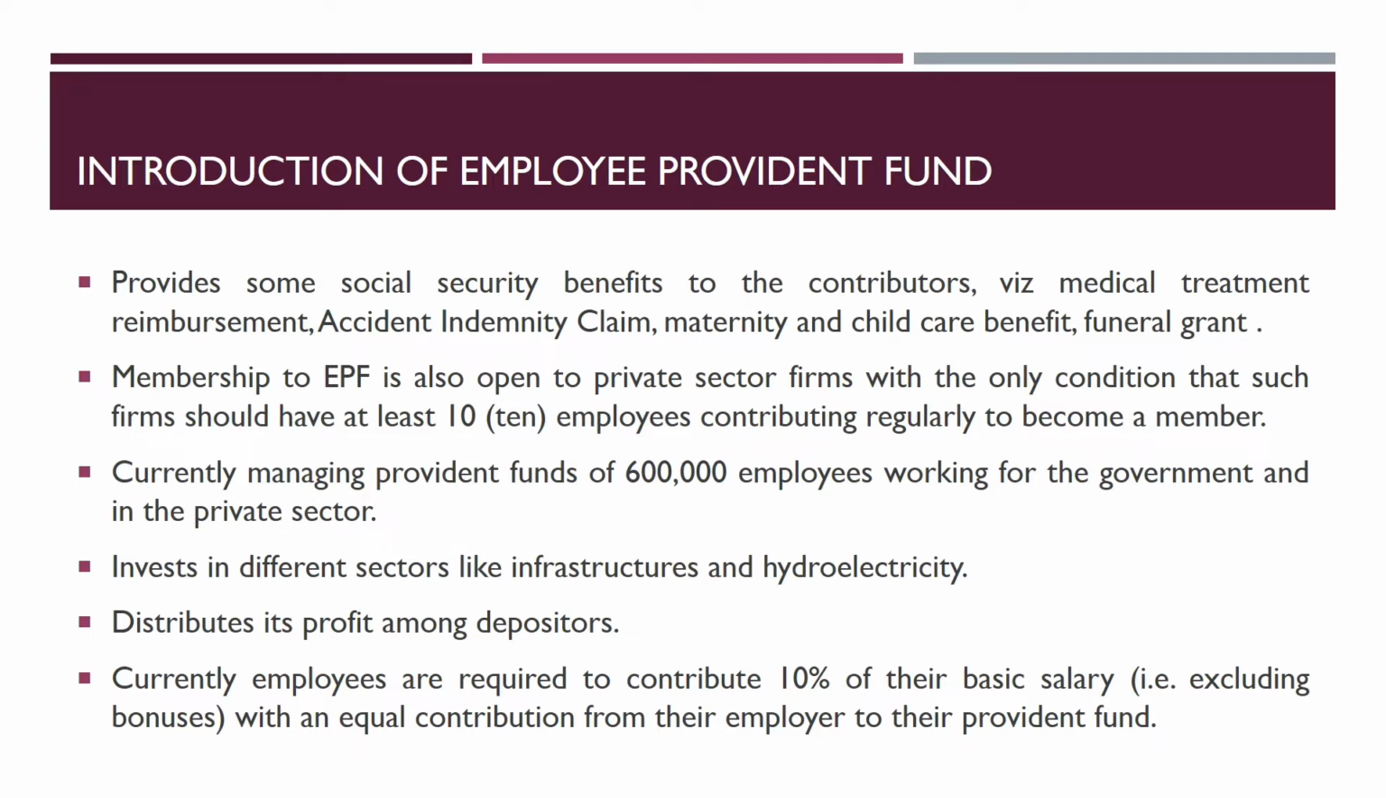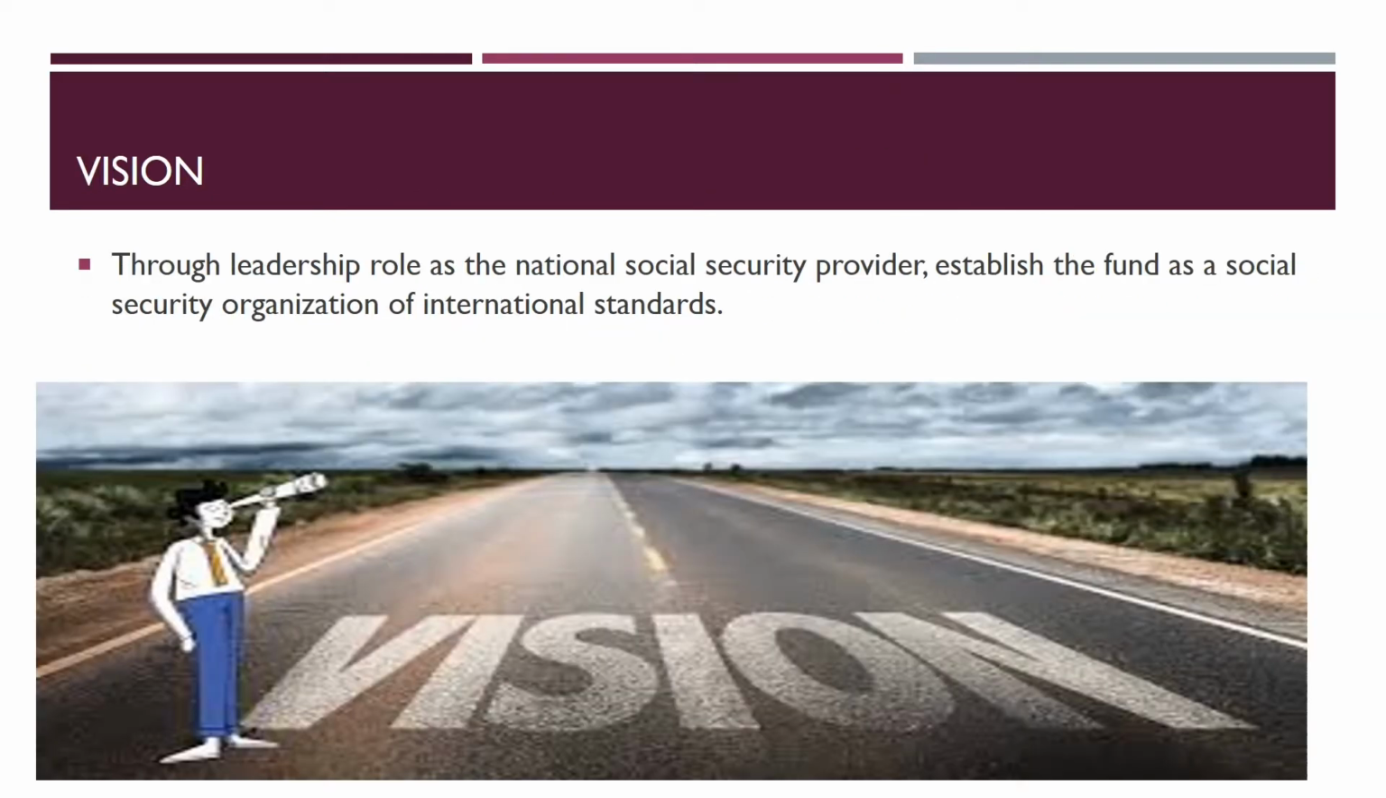Further, it is also very important to know that membership to EPF is also open to private sector firms, with the only condition that such firms should have at least 10 employees contributing regularly to become a member. So, talking about the current figures, currently EPF is managing 6 lakh employees working for the government and in the private sector. EPF also invests in different sectors like infrastructures and hydroelectricity, and it also distributes its profit among its depositors. So currently, employees are required to contribute 10% of their basic salary, that is excluding bonuses, with an equal contribution from their employer to their provident fund.